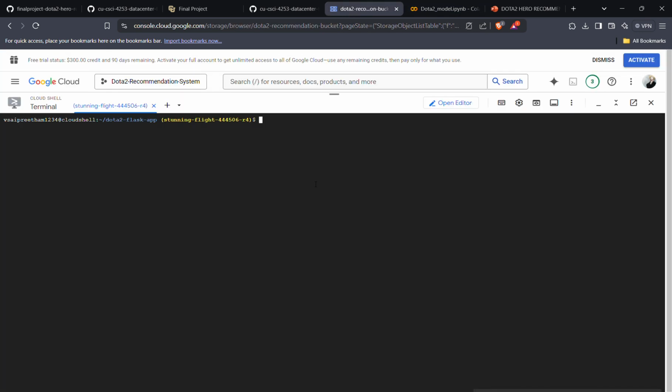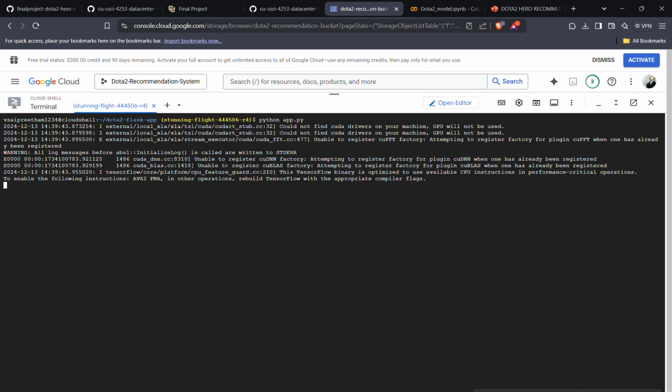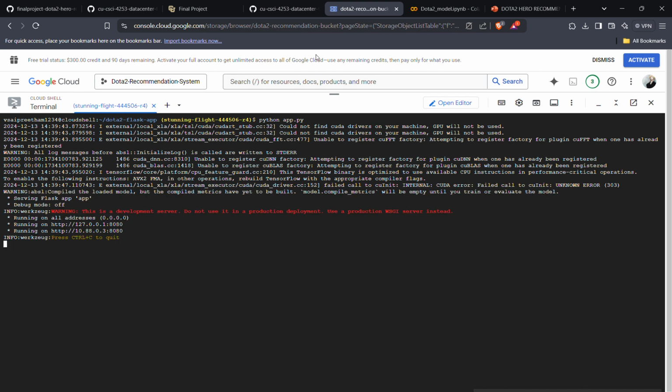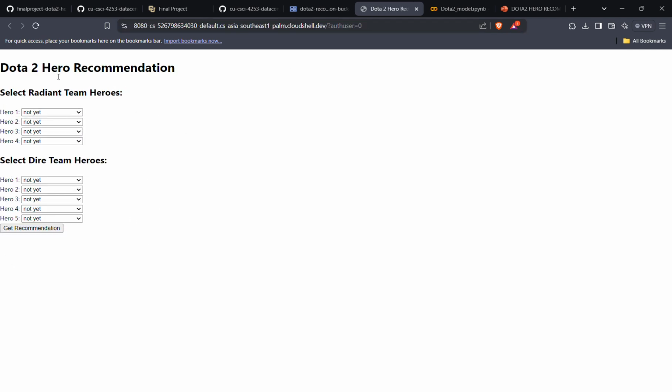So another part of my programming is this. When I use this code, it uses Flask to get another website. So now that the website is online, I can go to the website, and this is the UI that I've set up for the players to use. For example, if I'm inputting these heroes, let's assume that these are the heroes that are picked by the opponents.